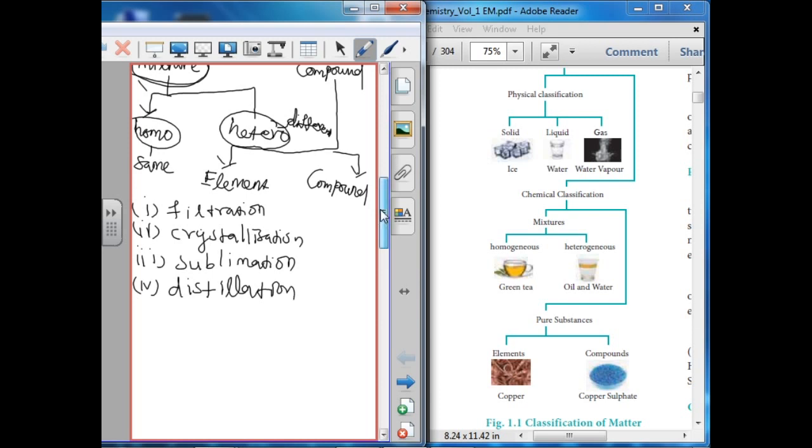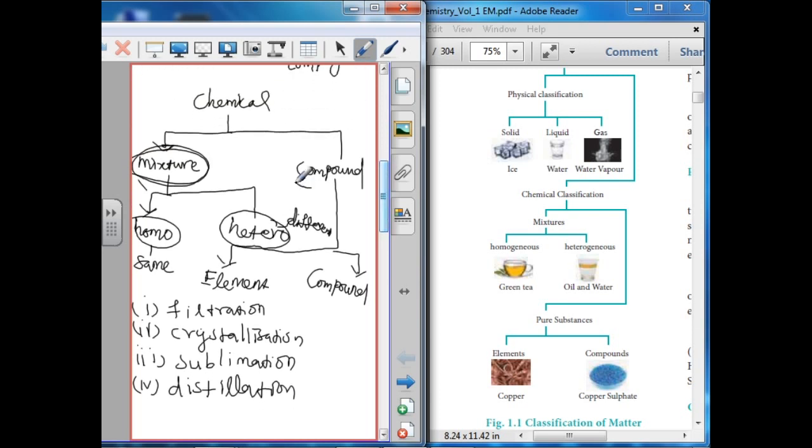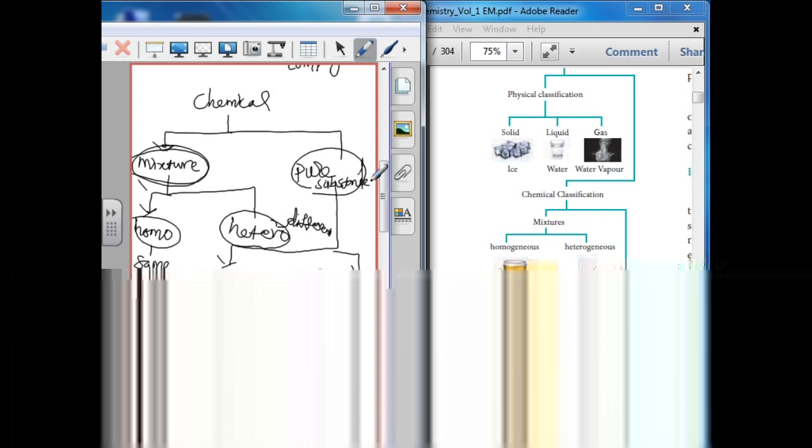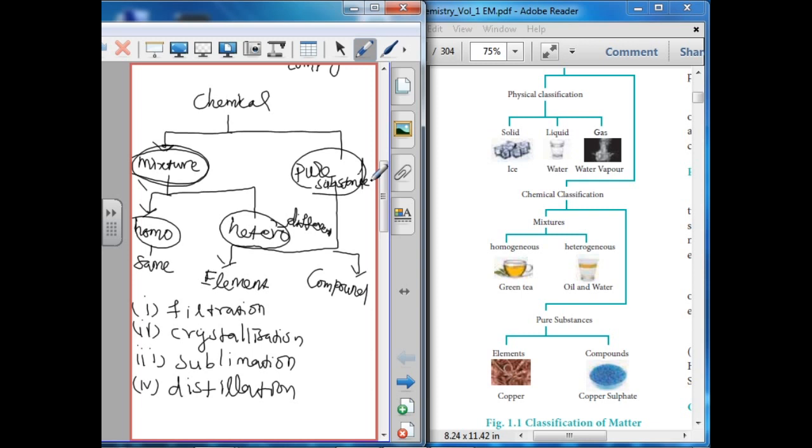The next one is pure substance. A pure substance can be classified into two types, element and compound. What is a pure substance? A pure substance has a fixed composition, and its constituents cannot be separated by simple physical methods.